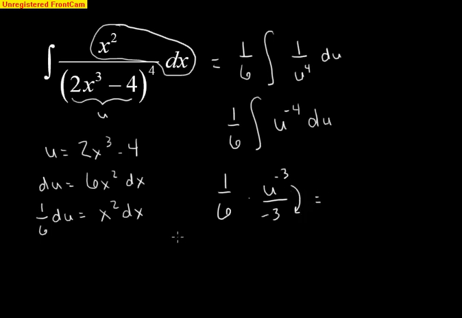So I'll wind up with having here a negative, because of the negative here, I'm going to have a negative 1 over 18 for the 6 times 3. And then the u cubed that went to the bottom, and then I plug u back in here of 2x cubed minus 4 cubed, and then plus c.